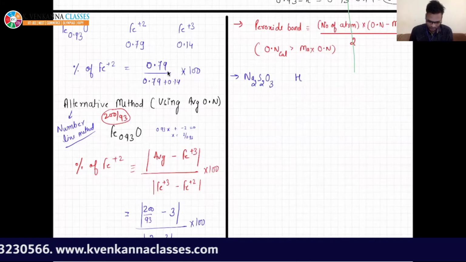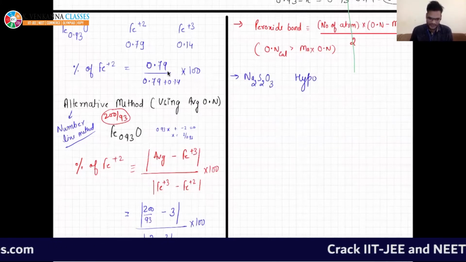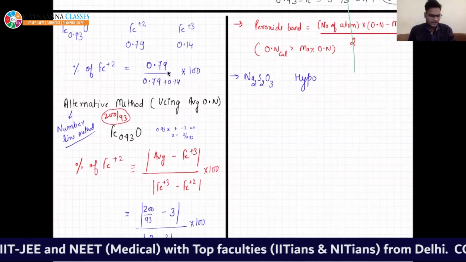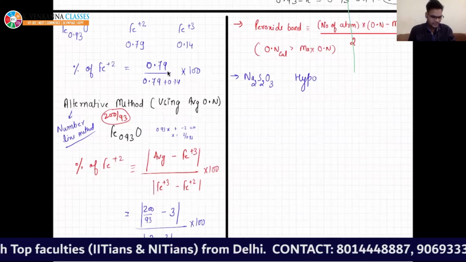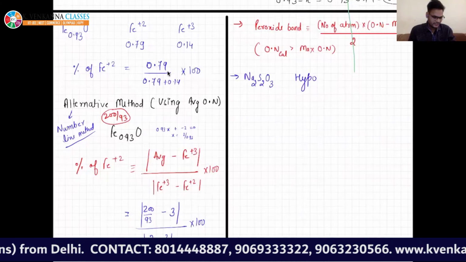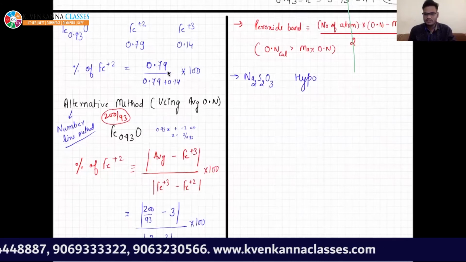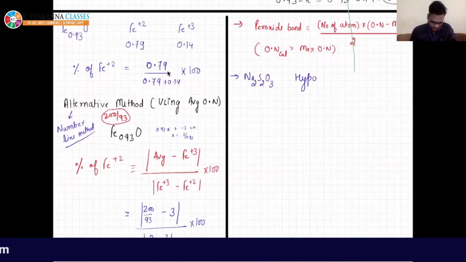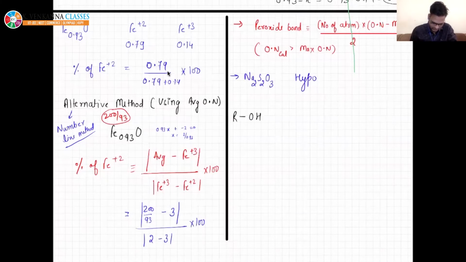First I am writing its name. It is known as hypo. And I have already told you that if in any compound you replace oxygen with sulfur, then its name changes. Its name gets an extra term that is known as thio. Let me give you an example. If some compound contains OH, then it is known as alcohol. But if you replace oxygen by sulfur, then it is known as thioalcohol.